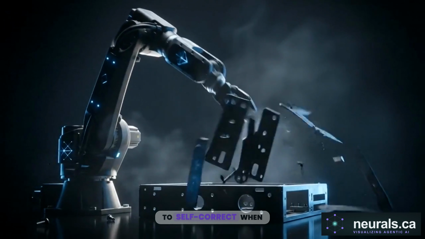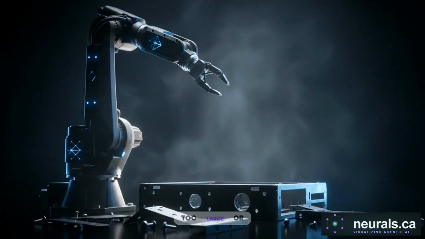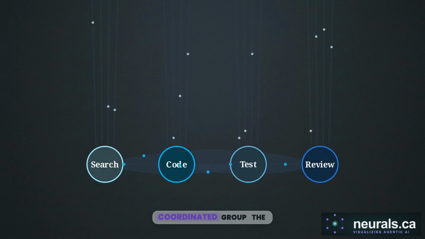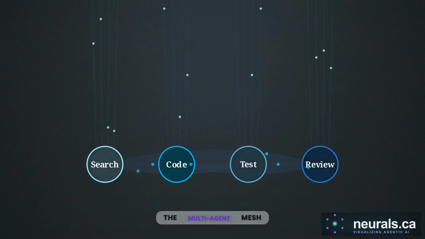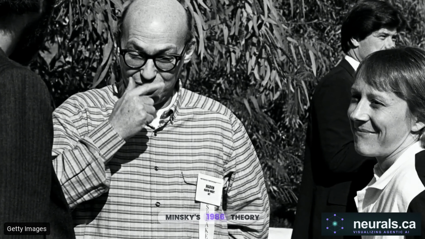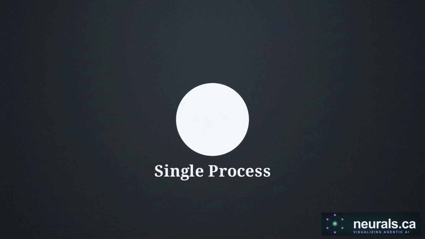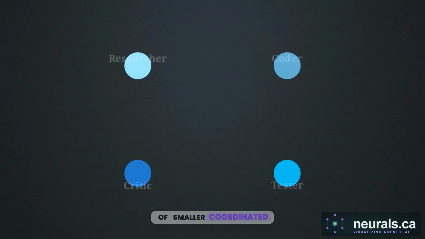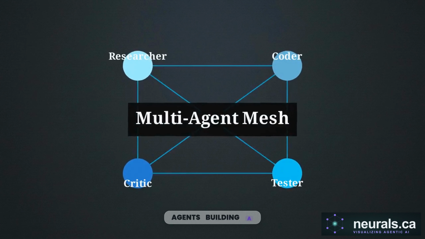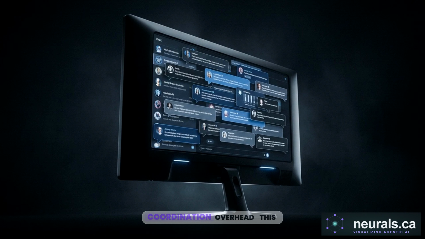When a task becomes too large or too complex for a single sequential agent to manage, the architecture must evolve into a coordinated group. The final rung is the multi-agent mesh, where specialized roles operate in parallel. This follows Marvin Minsky's 1986 theory that intelligence emerges not from a single process, but from a society of smaller, coordinated agents. Building a mesh introduces massive coordination overhead.